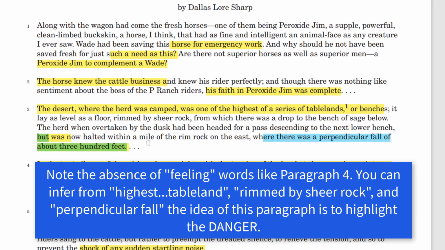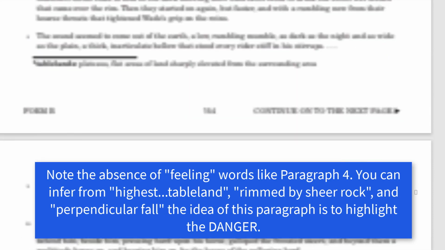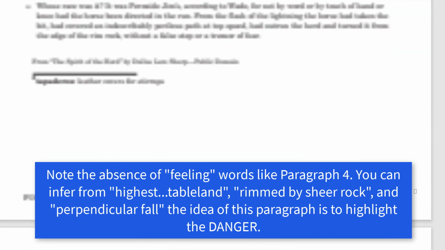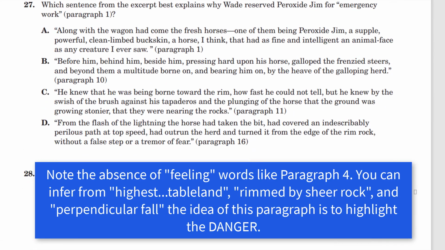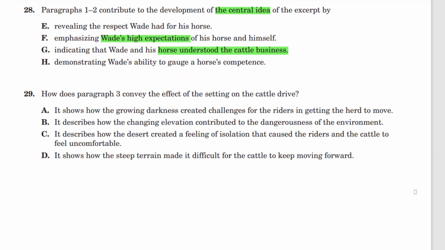This is showing that the herd is up high and the land is flat, but there are cliffs. So it's very dangerous if they go the wrong direction, especially in the dark. So there's a sense of danger given the cliffs. Let's see what answer picks up on this.